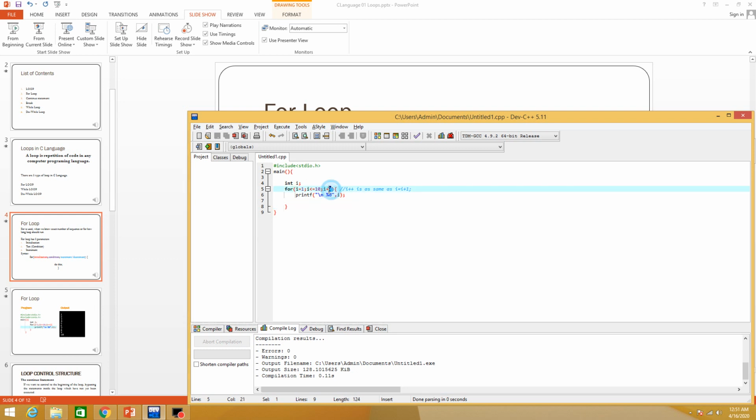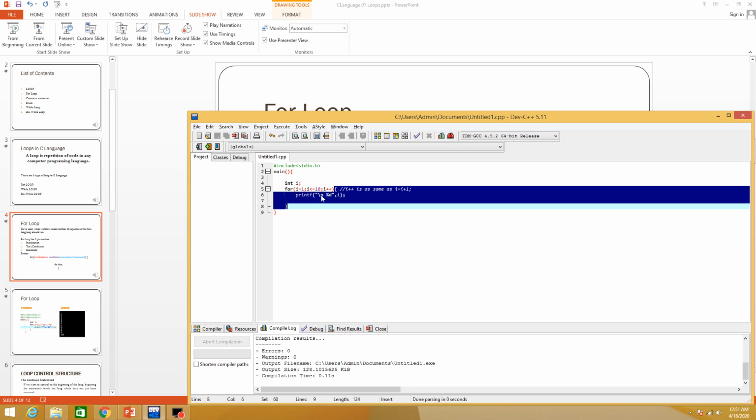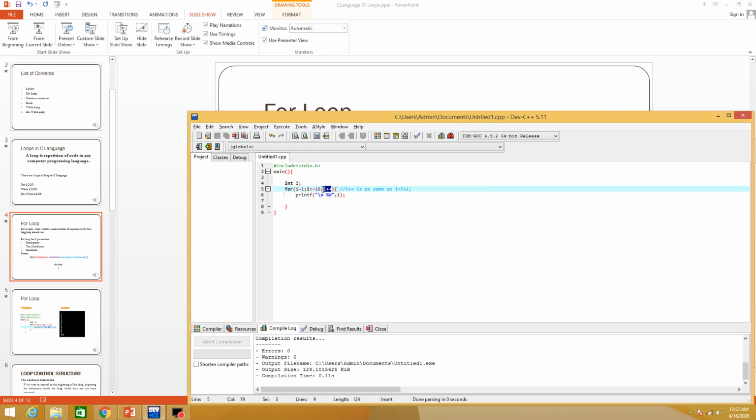Again it will increment, 5 plus 1 is 6, less than 10, yes, the body of the loop will be executed. Again it will increment, 6 plus 1 is 7, less than 10, yes, the loop will execute. Then 8 is less than 10, true, body will be executed. 9 is less than 10, body will be executed. Now 9 plus 1 is 10, 10 is less than 10, no, but 10 is equal to 10, yes, then the body of the loop will be executed and 10 will be printed.